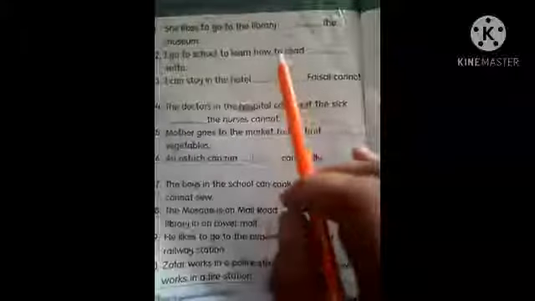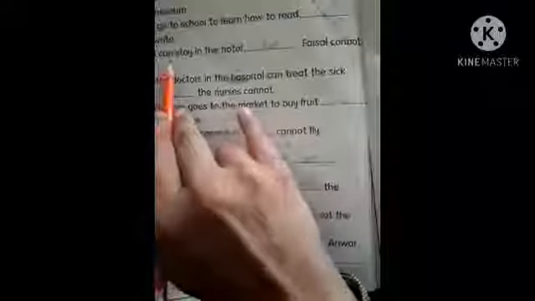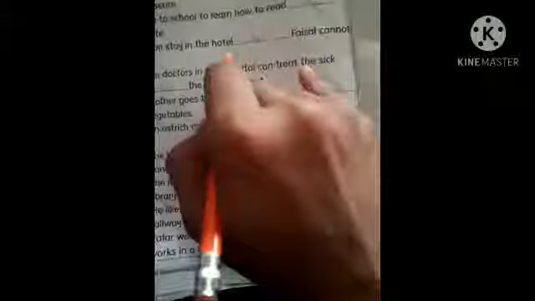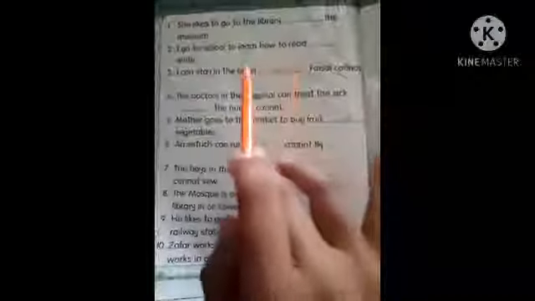And when we will talk about comparison, we want to make comparison between two things or two persons, two places, then we will use but. Like here we have a sentence, I can stay in the hotel, but Faisal cannot. Here I am making a comparison between two persons, I and Faisal. I can do this, but Faisal cannot.